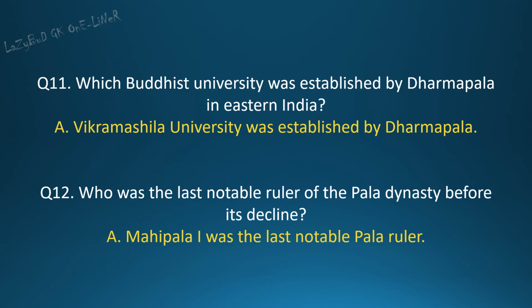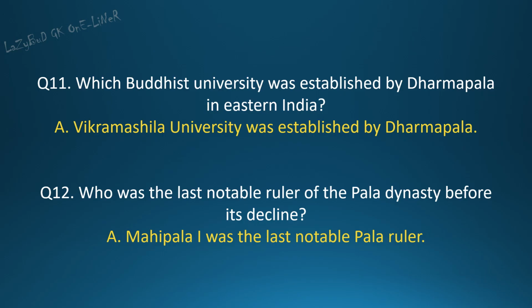Question 11. Which Buddhist university was established by Dharmpala in Eastern India? Answer. Vikramshila University was established by Dharmpala. Question 12. Who was the last notable ruler of the Pala dynasty before its decline? Answer. Mahipala I was the last notable Pala ruler.